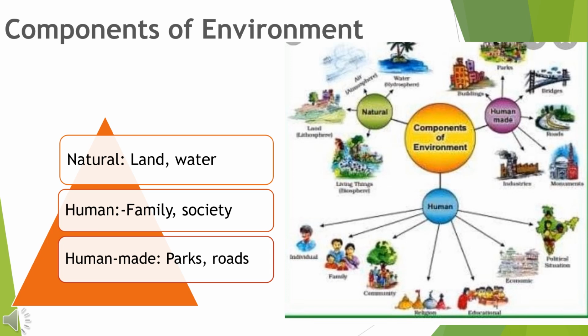Next is human environment, which means the environment that is created by human beings, like our family, our society, our school, which is made by human beings for their convenience. The third one is human made environment, which means the parks, bridges, roads, or the buildings which have been created by human beings. You can see in the given figure different components and the examples of each of these components.